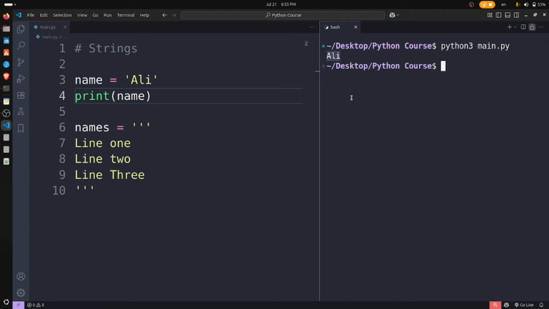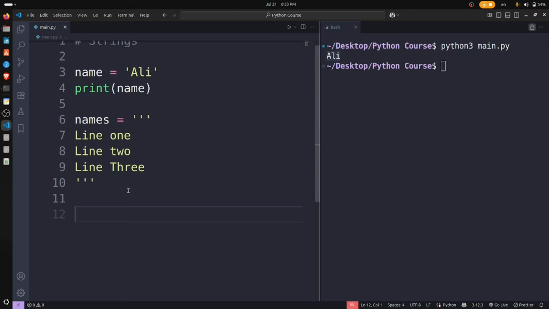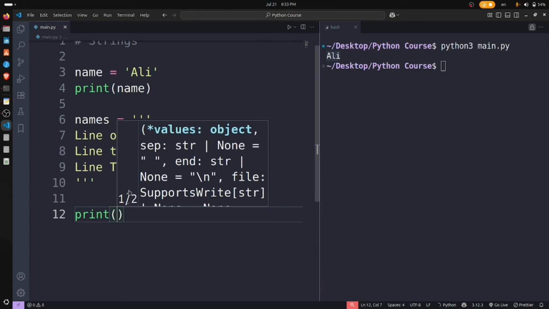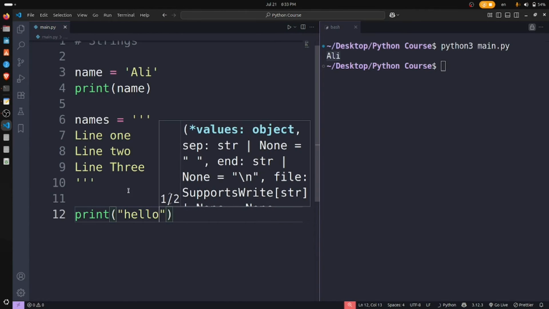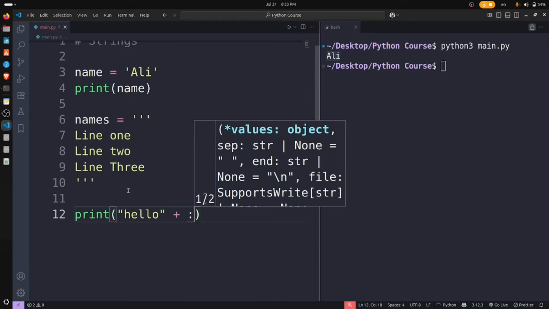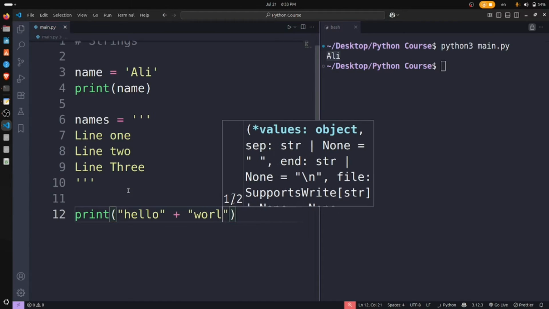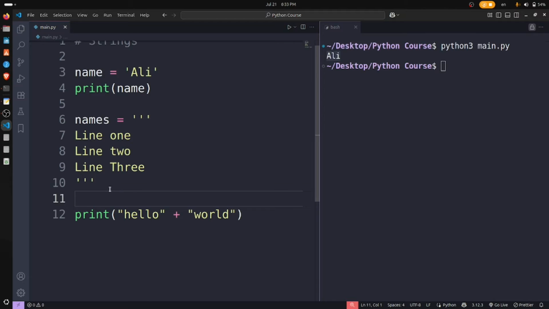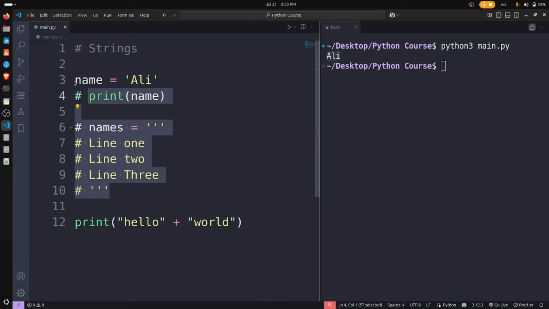Well, string, as I said, is a piece of content, a piece of text, or a piece of anything we can call. So let's see the concatenation of strings. Like we have two strings. Let me print hello plus world. So it will print something like hello world.